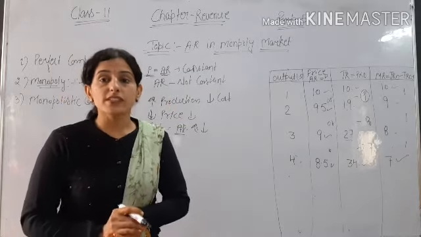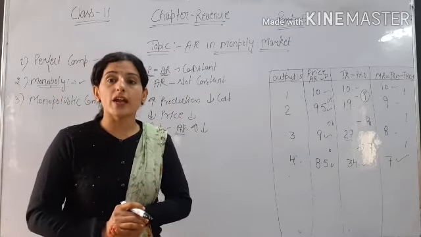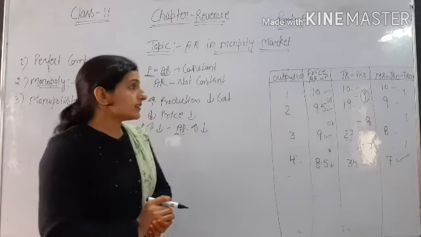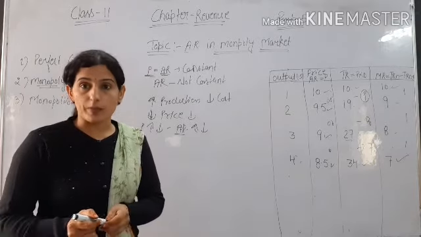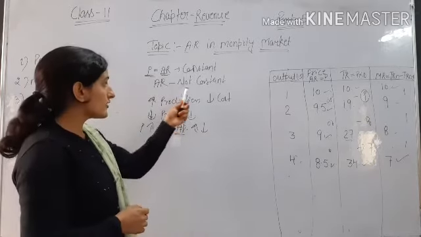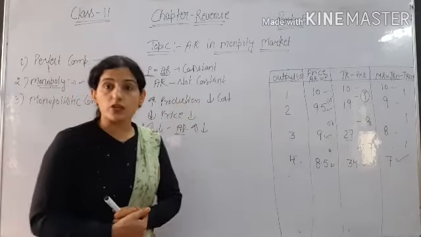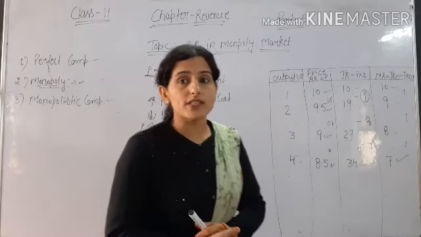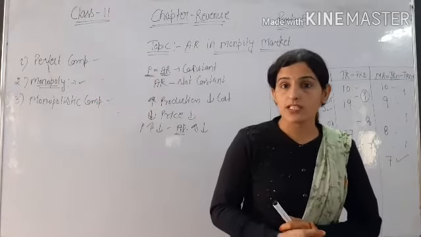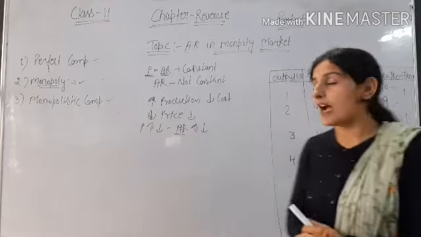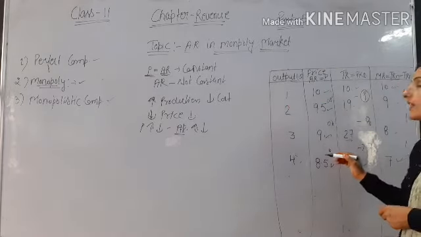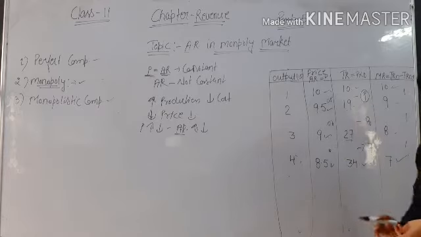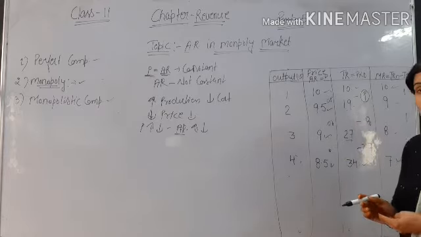But in the case of monopoly and monopolistic competition, AR is decreasing. We discussed what happens if AR is not constant. It means TR is increasing but at a decreasing rate,